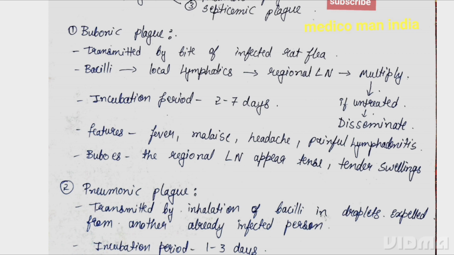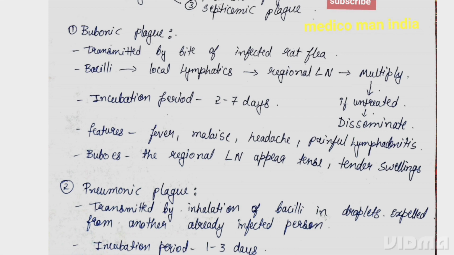The incubation period is 2 to 7 days. Features: fever, malaise, headache, painful lymphadenitis. Lymph nodes are enlarged in bubonic plague, most probably the inguinal group, then the axillary group. On palpation, you can see enlarged lymph nodes. Now, what are buboes? Buboes are the regional lymph nodes which appear as tense and tender swelling. As the lymph nodes enlarge, the bacillary load increases and you can palpate them easily. The bacilli are locked inside the lymph nodes and cannot transfer from person to person, so in bubonic plague the bacilli inside the lymph node cannot transmit the plague.